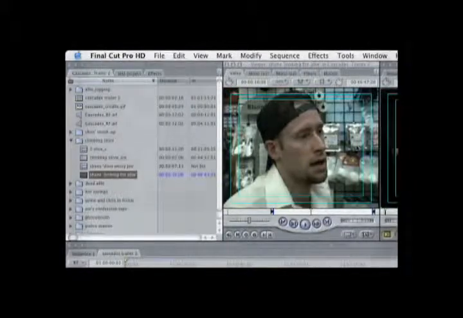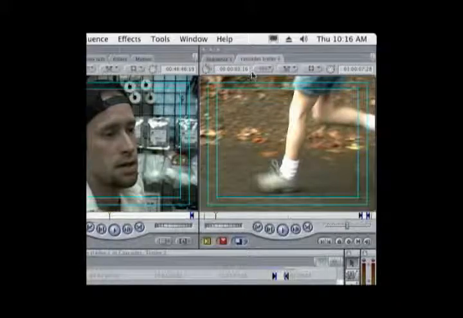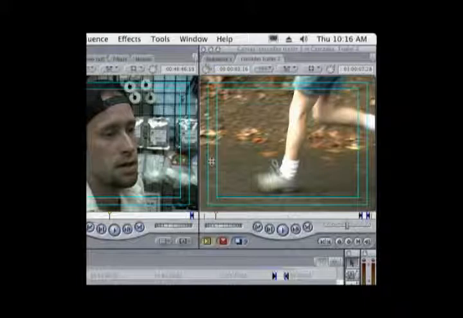Let's now move on to the Canvas window. This should be located directly to the right of the viewer window. The Canvas window is where we view the film as it is being put together. Think of the canvas as the canvas that a painter would use. All of the work happens and is viewed by looking at the canvas. It's the same when editing in Final Cut.